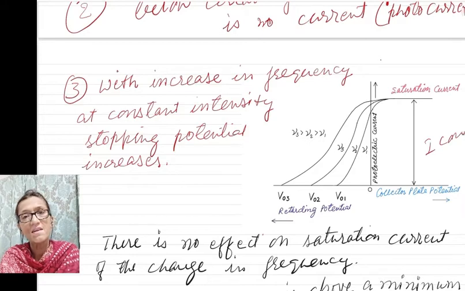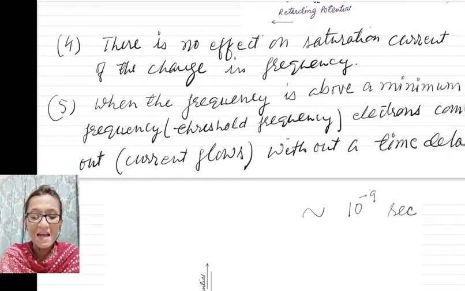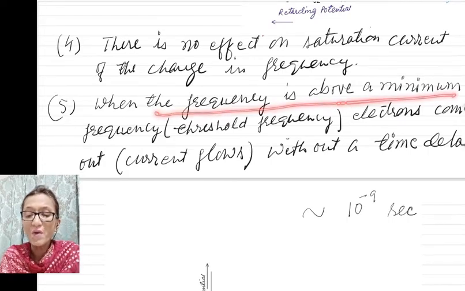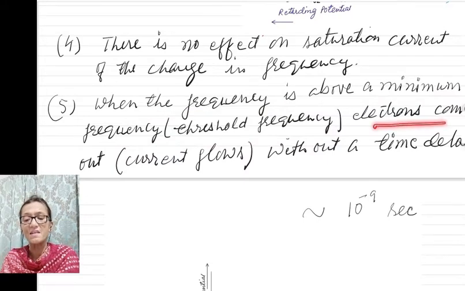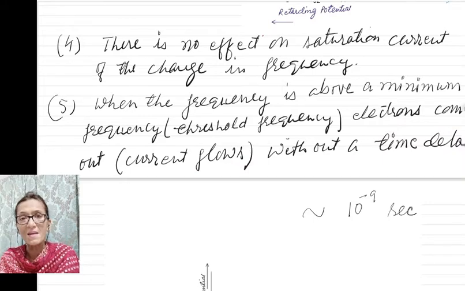Photocurrent remains constant with the change of frequency. But with the change of frequency, you can see stopping potential is changing. And the last observation, when frequency is above the minimum frequency, the threshold frequency, then electrons come out with no time delay.